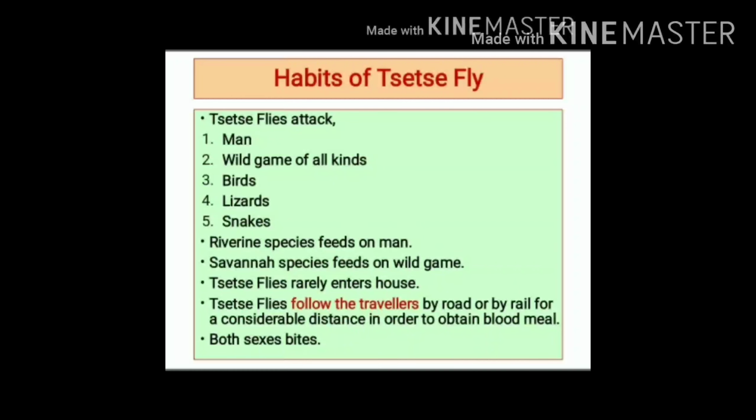Habits of tsetse flies. Tsetse flies attack man, all kinds of wild game, birds, lizards and snakes. Riverine species feeds on man and savanna species feeds on wild game. Tsetse fly rarely enter house, but they follow travelers both by road and rail for considerable distance in order to obtain a blood meal. Both sexes require blood meal and hence both bite.